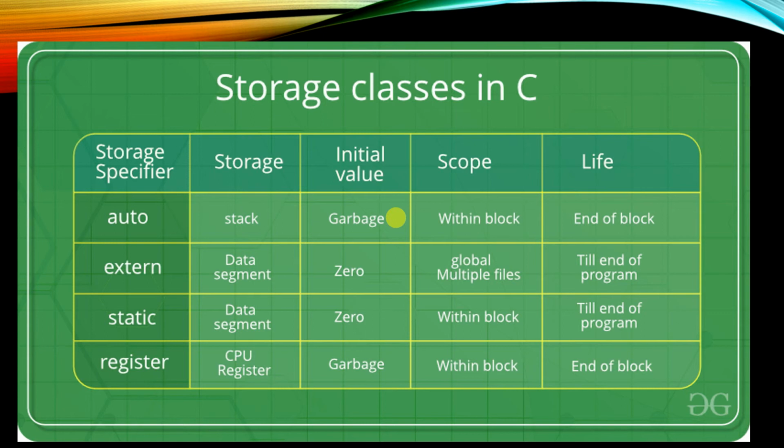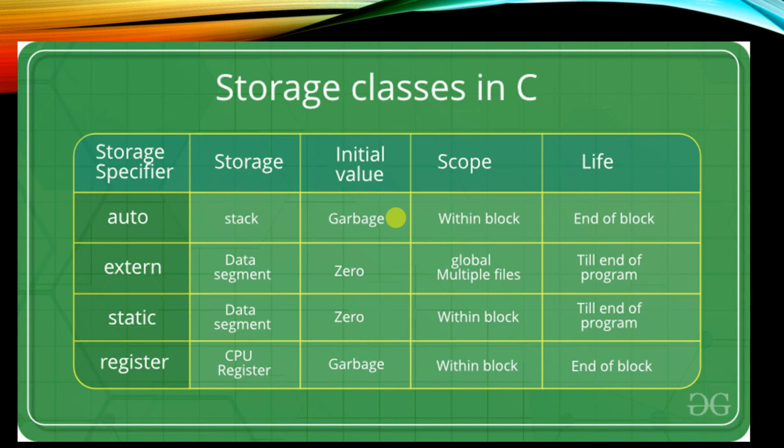So extern means we declare it as an extern variable. Storage memory is in the data segment, and the initial value for extern and static is going to be 0. Extern will be global and can be accessed in multiple files. Static can be accessed only within that block. Both extern and static are valid till the end of the program, and extern we can access in another program also. In register we store it in the CPU register.